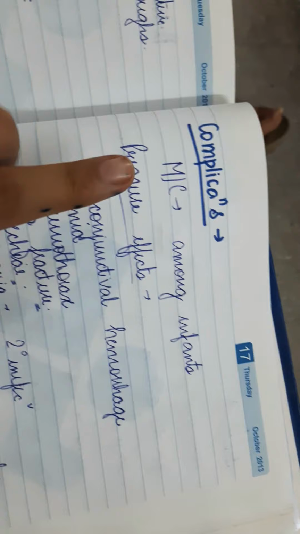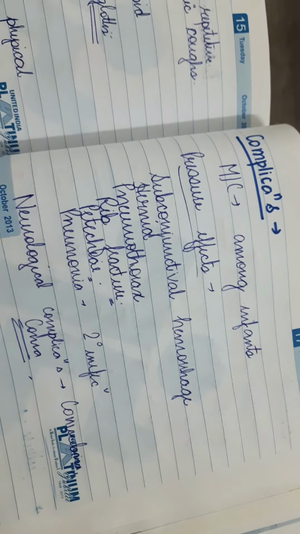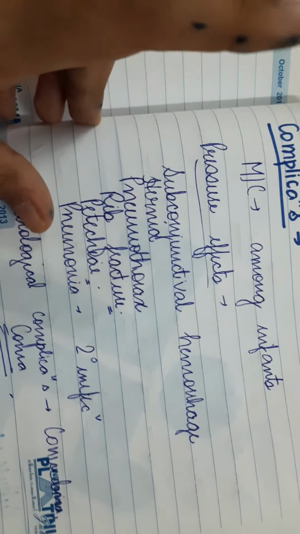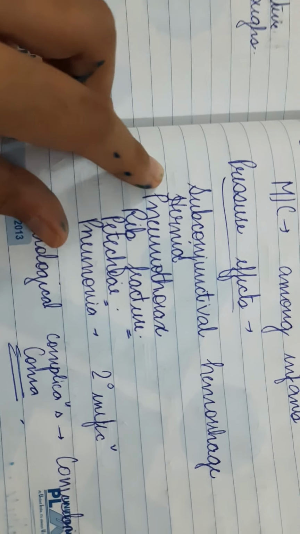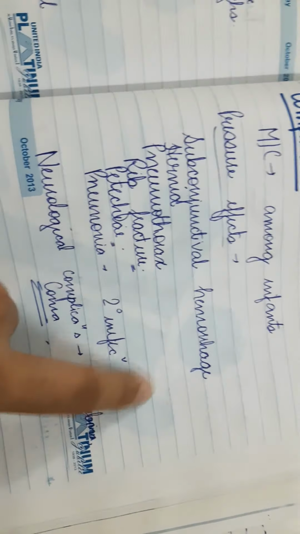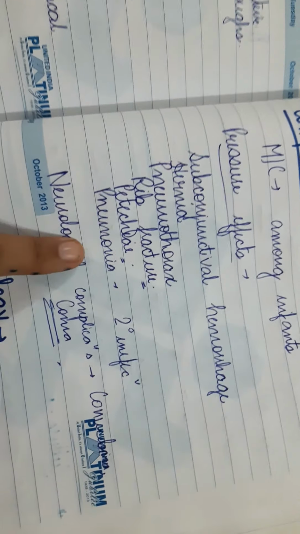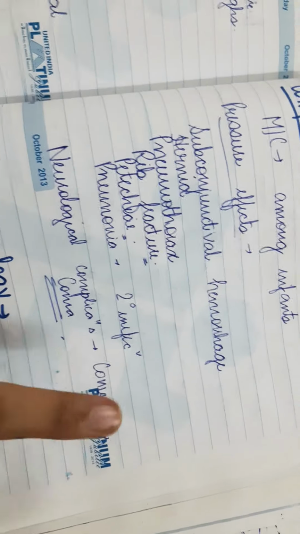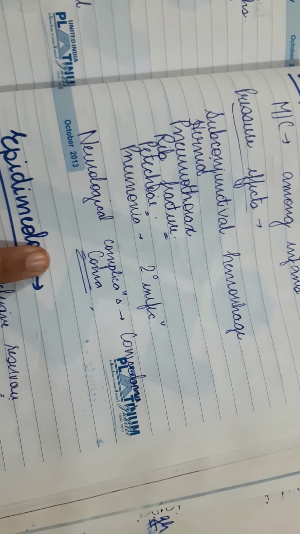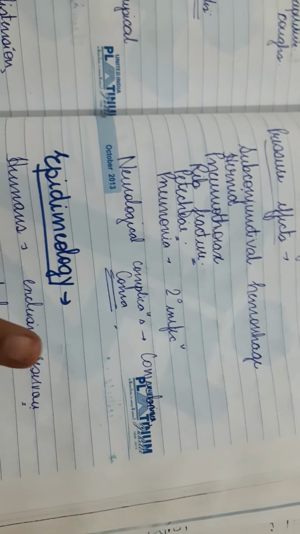Then complications, most commonly seen in infants. Because of the pressure effects of the repetitive coughs, it can cause subconjunctival hemorrhage, hernia, pneumothorax, rib fracture, and petechiae. Secondary infection manifests as pneumonia. There are neurological complications also associated with whooping cough, which are convulsions and coma.